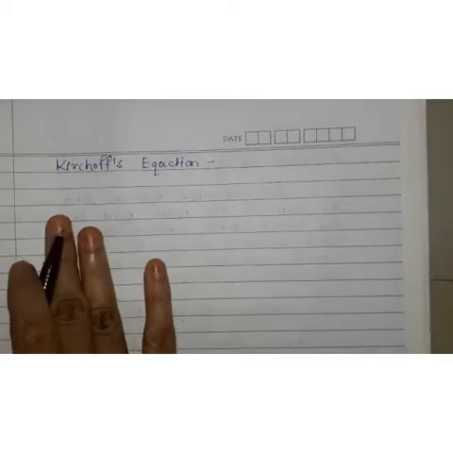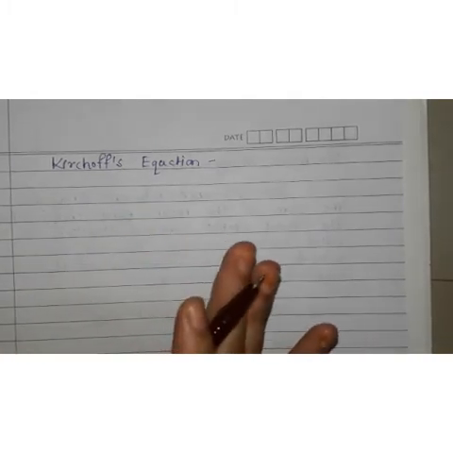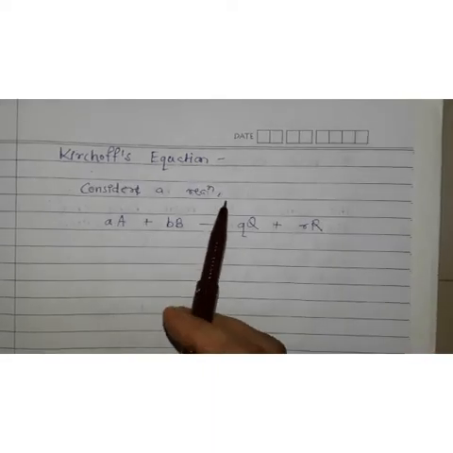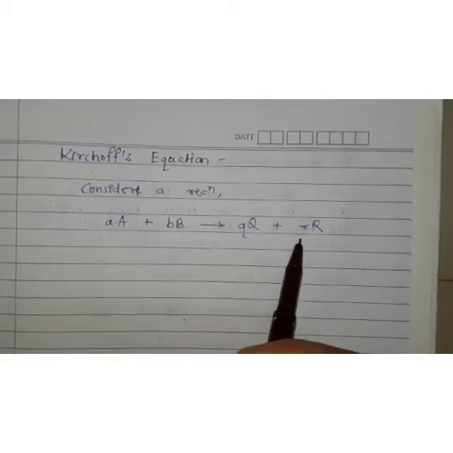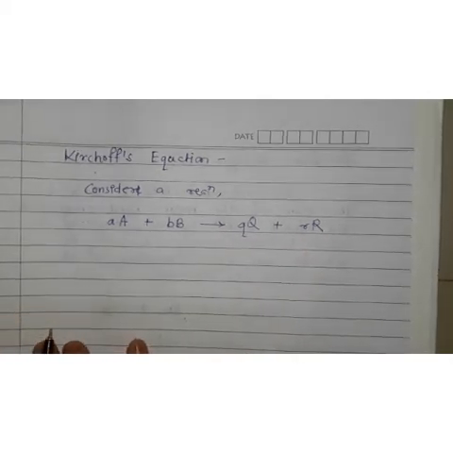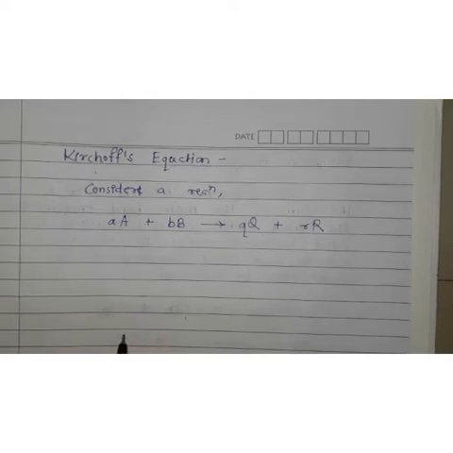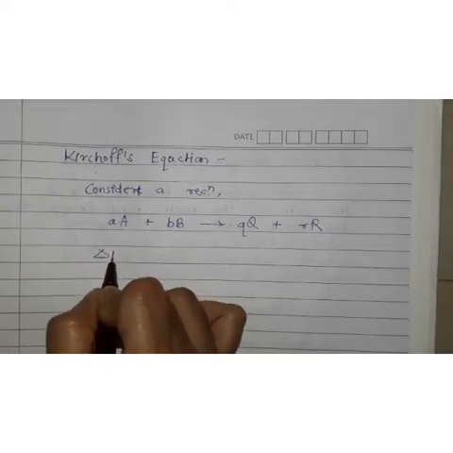So let us see Kirchhoff's equation. This equation gives us the change in enthalpy with respect to temperature. How the enthalpy changes with respect to temperature, that we have to see at constant pressure. Temperature is changing but pressure is constant. So consider a reaction over here. a moles of A react with b moles of B, give us q moles of Q plus r moles of R. Now you know the change in enthalpy is given by this formula, delta H is equal to